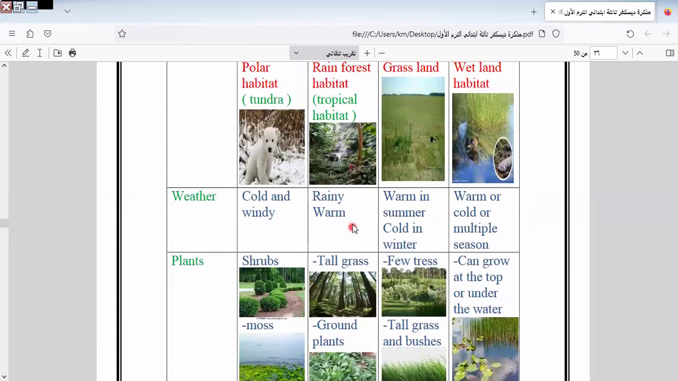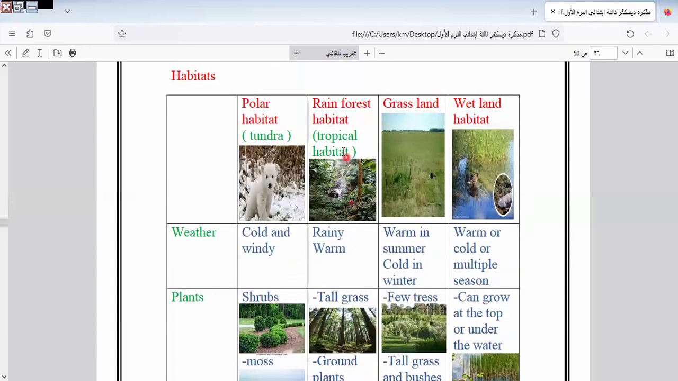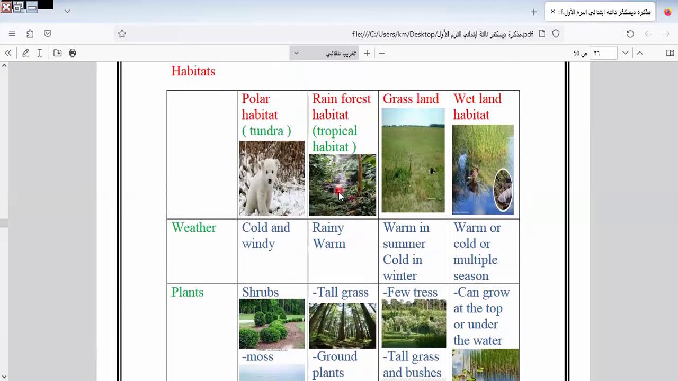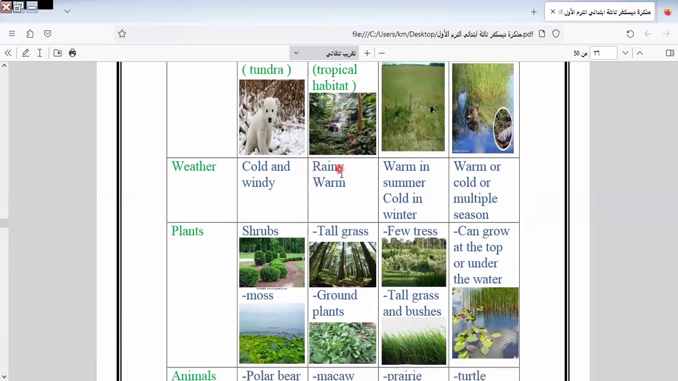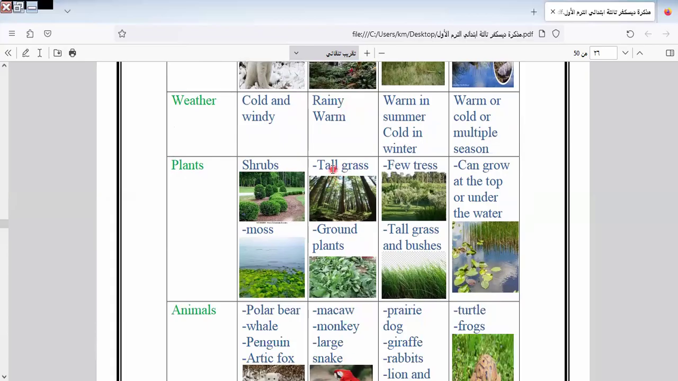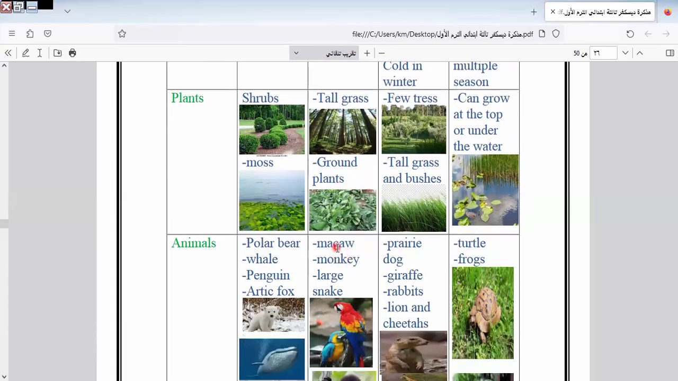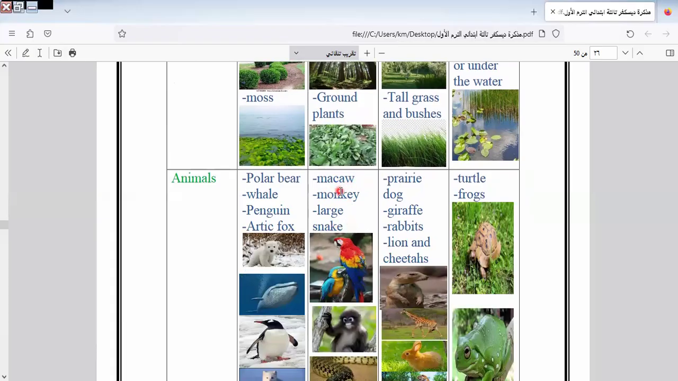The rainforest habitat is called tropical habitat. It is rainy and warm. The plants of it will be tall grass and ground plants. The animals that live here will be cow, monkey, and largest snake.